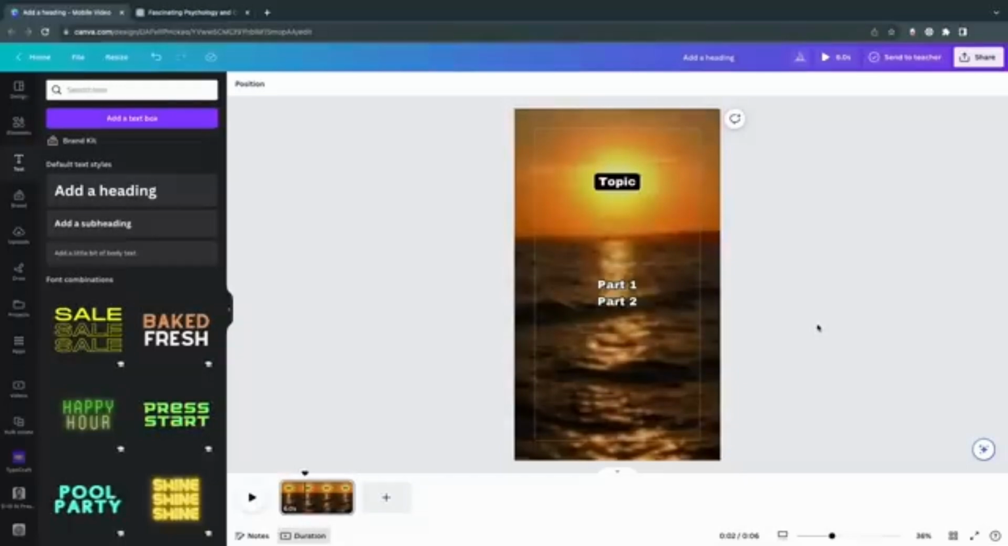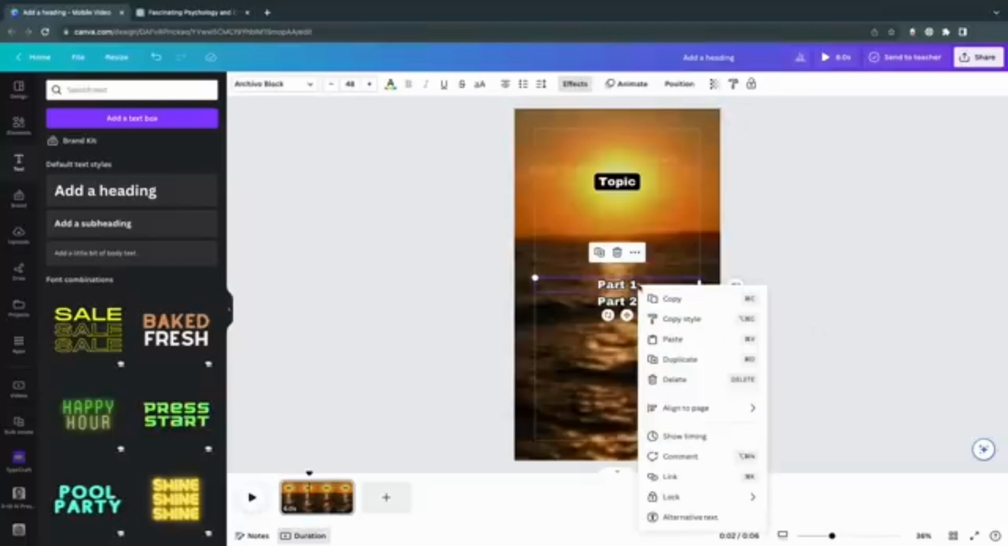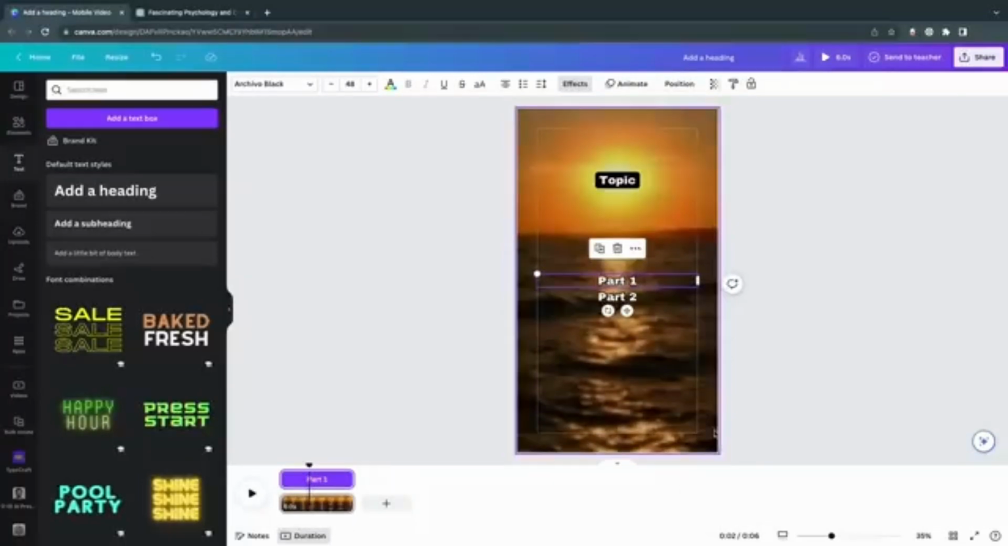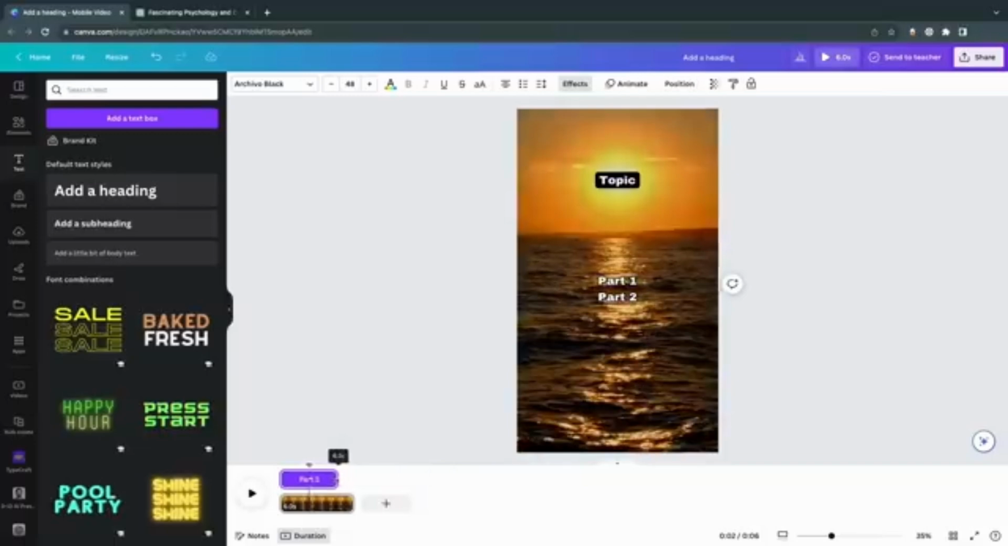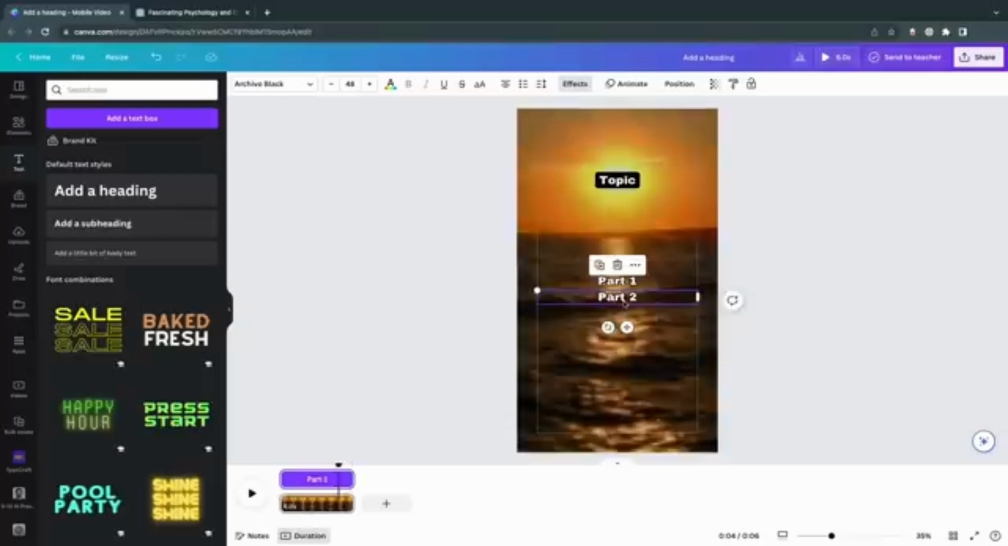Now, let's change the timing for when our two sets of text appear in our video. We don't want both Part 1 and Part 2 to display at the same time. To manage this, right-click on Part 1 and select Show Timing. This will bring up a timeline view at the bottom, allowing you to adjust when each part of the text appears. For a 6-second video, it's a good idea to have Part 1 displayed for most of the video's duration, and then have Part 2 appear for a shorter period. This encourages viewers to re-watch the video, leading to longer retention and higher watch rates, which is super important in order to make your video go viral.